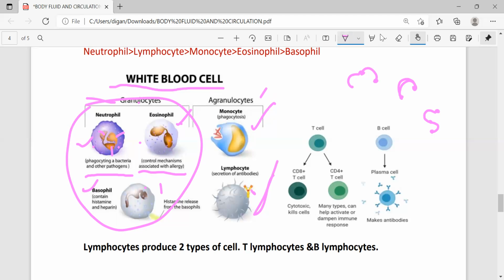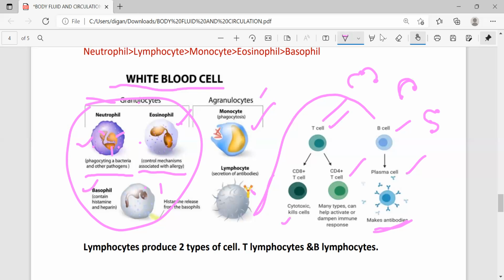Then lymphocytes form two types of cell. One is called B cell, another is called T cell. From B cell, plasma cell is formed, which makes the antibody to form the defense mechanism. And from T cell, two types of T cell are formed. One is cytotoxic, and it kills the cell. And another T cell, of many types, can help activate or dampen the immune response.